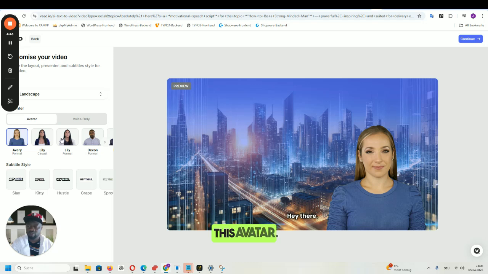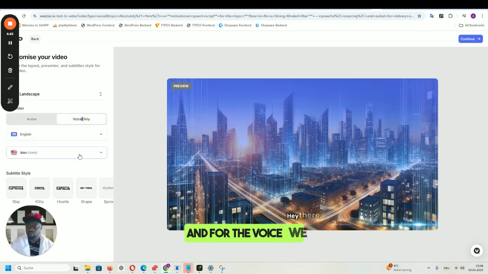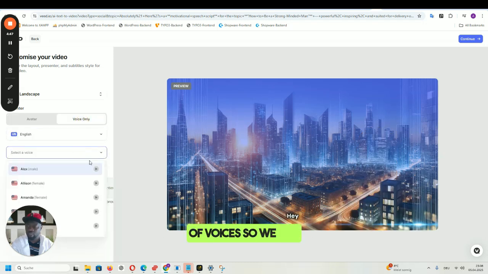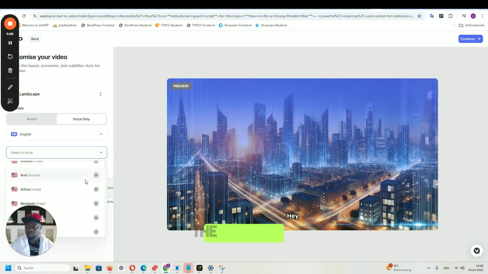Okay, let's use this avatar. And for the voice, we have different types of voices, so we can test the voice. Let's see this, Alex. The quick brown fox jumps over the lazy dog. Okay, so we can also select Alison. The quick brown fox jumps over the lazy dog. You can select different types of voices.